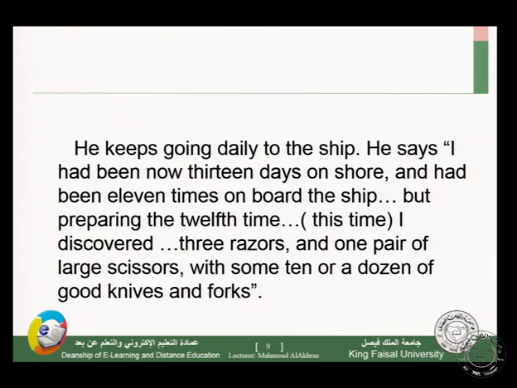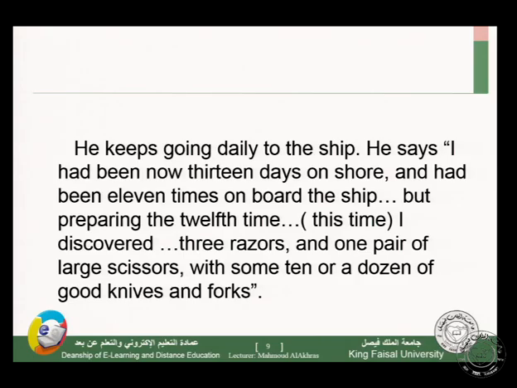He keeps going daily to the ship. He says, I had been now 13 days on shore and had been 11 times on board the ship. But preparing the 12th time, this time I discovered 3 razors and 1 pair of large scissors with some 10 or a dozen of good knives and forks. So these are the objects that Crusoe has found on the ship.